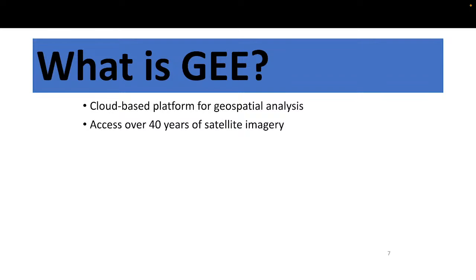So when you are using Google Earth Engine, you don't need to download any satellite imagery. But if you want to work with ArcMap, ENVI, or other software, then first of all you need to download the satellite imagery for your study area. In this case, we don't need to download, because all satellite imagery we can easily access from the Earth Engine public data catalog.